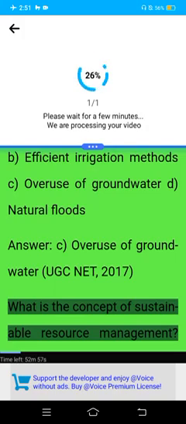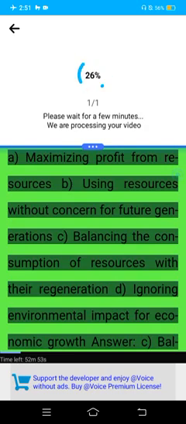What is the concept of sustainable resource management? A. Maximizing profit from resources. B. Using resources without concern for future generations. C. Balancing the consumption of resources with their regeneration. D. Ignoring environmental impact for economic growth. Answer. C. Balancing the consumption of resources with their regeneration.